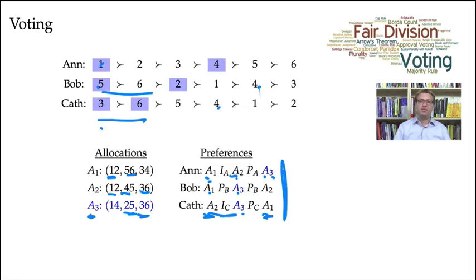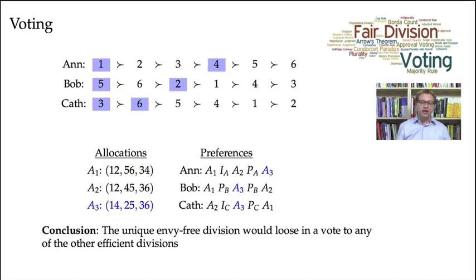How about approval voting? Well, approval voting, a natural assumption is that Anne will approve of her top 2 choices, Bob will approve of his top choice, and Kath will approve of her top 2 choices. And under that approval ballot, we see that A3 gets only 1 approval vote, but A1 and A2 are tied for the win. So under approval voting, A3 loses, A1 and A2 tie. Under plurality, A3 gets 1 vote, A2 gets 2 votes, and A1 gets 2 votes, similar to approval voting.